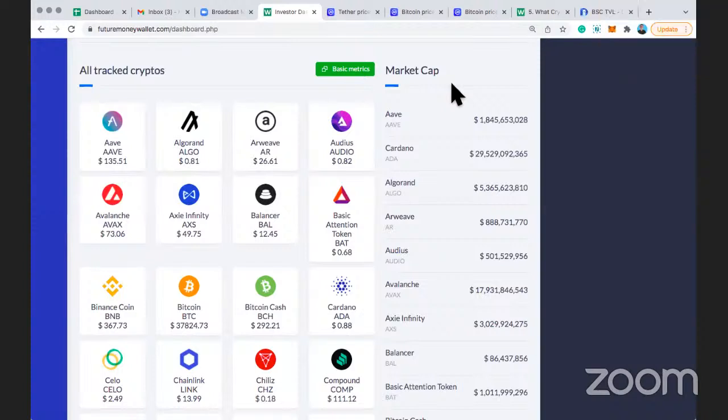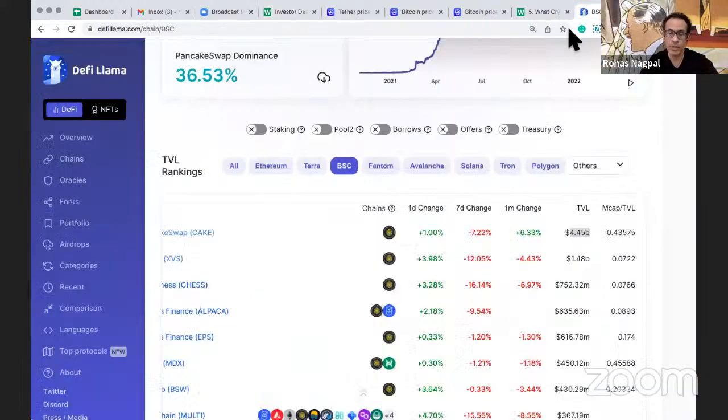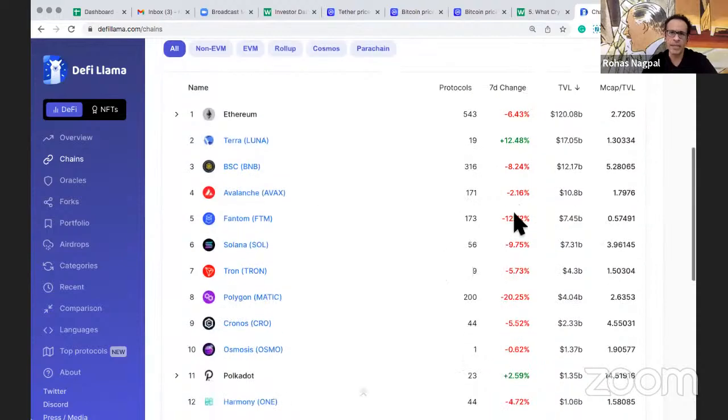Yeah, there's one more. Should we consider the number of protocols or TVL? Well, ultimately TVL is more important, but the number of protocols is there to verify. For example, when I look here, for Terra it's 19, whereas for Ethereum it's 543, or even Binance is 318. I would prefer Binance because I can see there are lots of protocols running there. If it's such a small number like just 19, I'm always a little apprehensive. The more protocols, ideally the better it is.